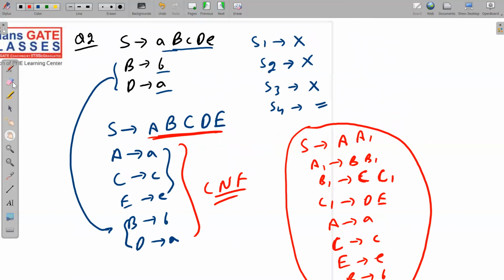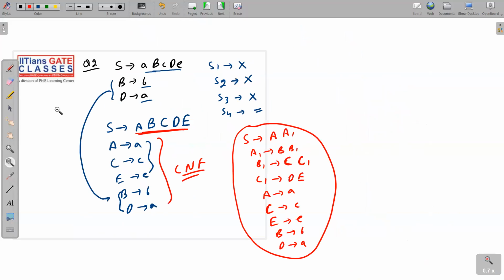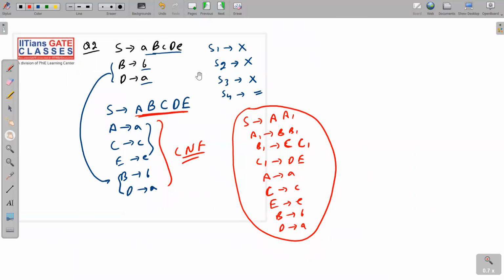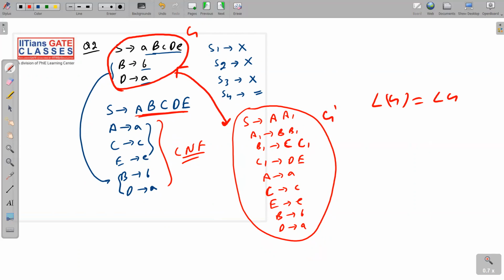Let me put everything on one slide so that you can easily note it down. Note it down carefully. For this grammar, this is the equivalent CNF. Why am I calling it equivalent? Because if this is G and this is G dash, then L(G) will be equal to L(G dash). That means the language generated will be the same. That's why I'm calling them equivalent.